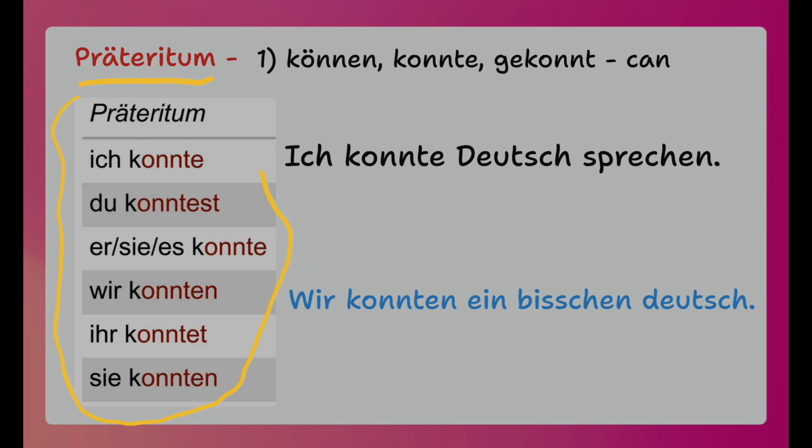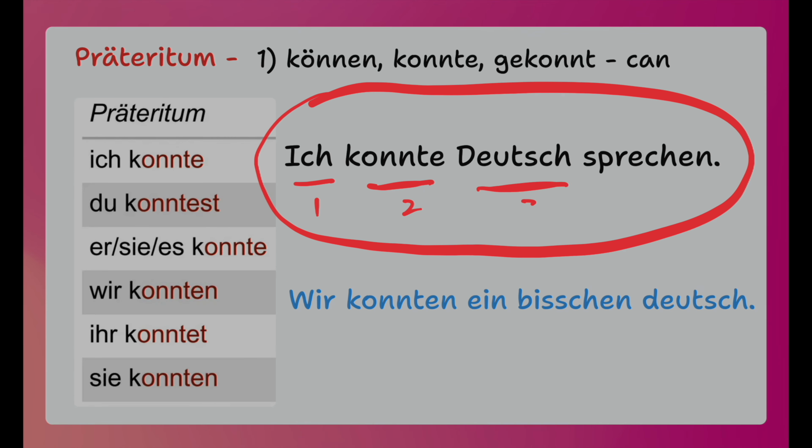Now, let's go through können verb conjugation in Präteritum, which means past tense. Ich konnte, du konntest, sie konnte, wir konnten, ihr konntet, sie konnten. Just remember, in Präteritum there will not be an O umlaut. It is a normal O.